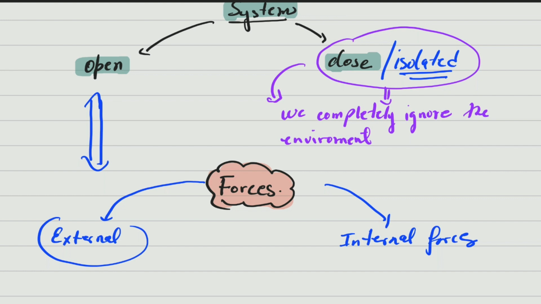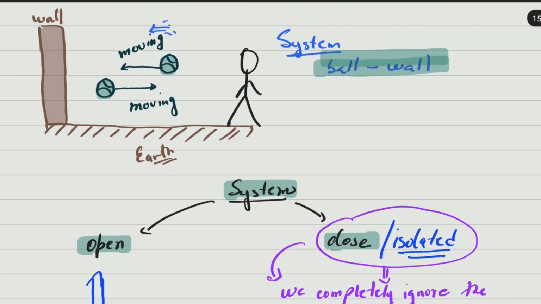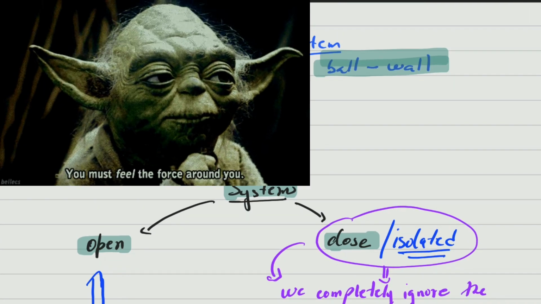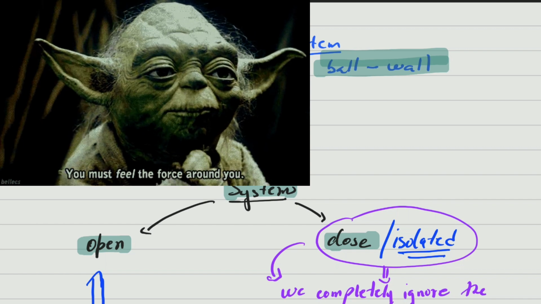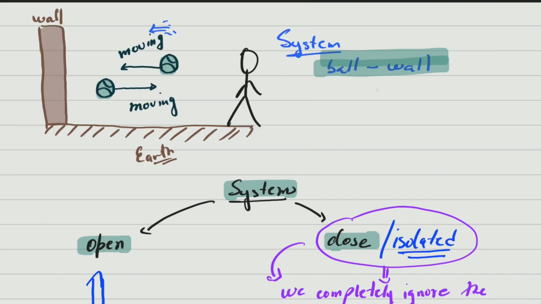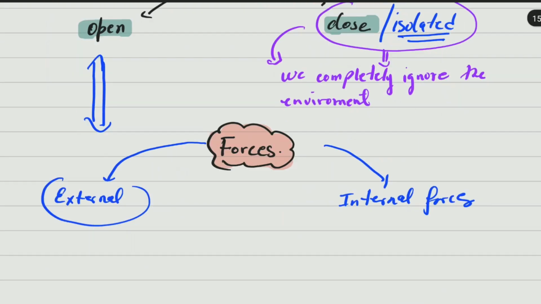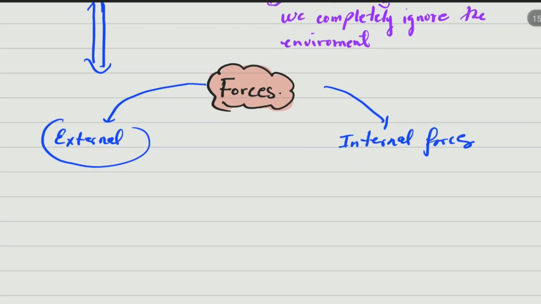Everything that is coming from outside the system is going to be called external forces. For example, the force of gravity here, which is not part of our system. Remember, our system was the ball and the wall only. The air is not part of the system. So the force of gravity in this example is an external force. So that is very important to have in mind.